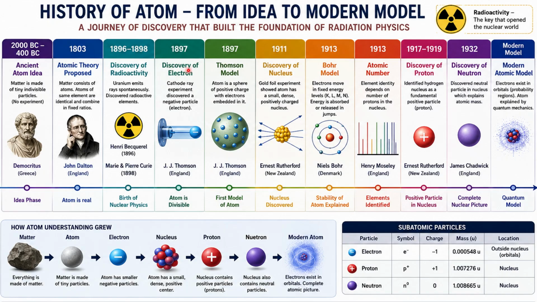And after this, there was the discovery of electrons, which shows that the atom is divisible. Before this, John Dalton and Democritus said that the atom is indivisible, but since electrons are present in atoms, the atom is divisible. When the electron was discovered, the first atomic model came into the picture, saying that the atom is not a solid sphere.